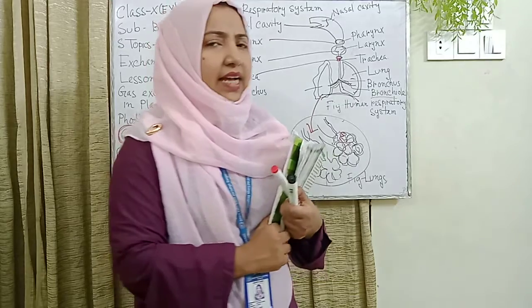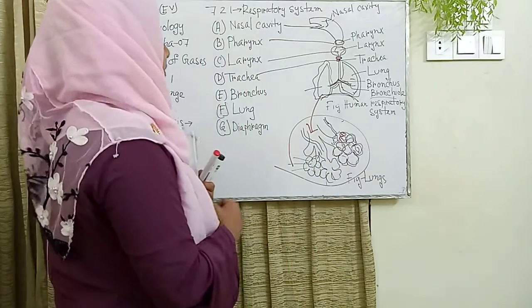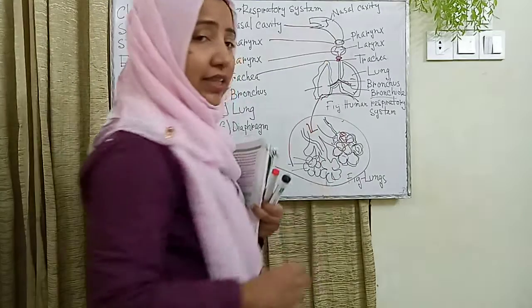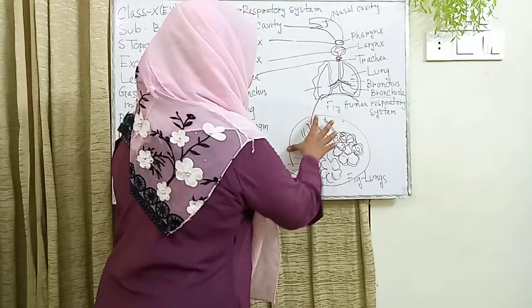Dear students, I just explained briefly about the respiratory system. Here is the respiratory system, I just drew this structure, and the other main structure is the lungs. I just drew this.